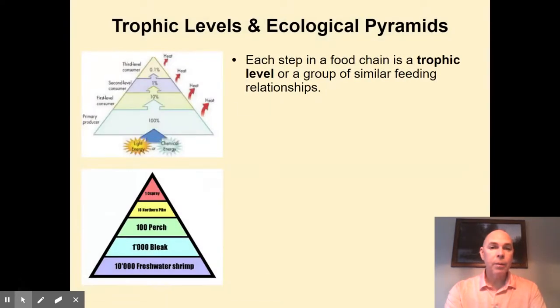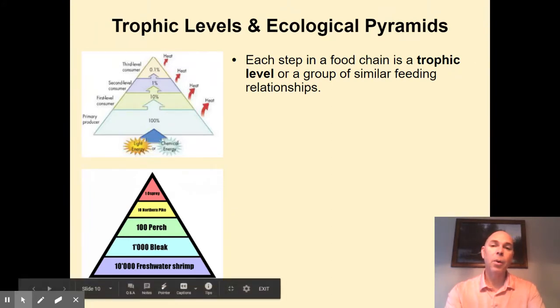One really important concept when we talk about ecology is this concept of feeding relationships, and the term that goes along with feeding relationships is trophic level. In any food chain, any food web, any ecosystem, we have a group of organisms that feed in a similar manner. For example, you have producers, autotrophs, of many different types. In any given forest, there can be many types of trees and many types of plants on the ground. And if a pond or pool of water is in that forest, we might have some photosynthetic bacteria or algae living in that area. So you have a lot of producers in an ecosystem.